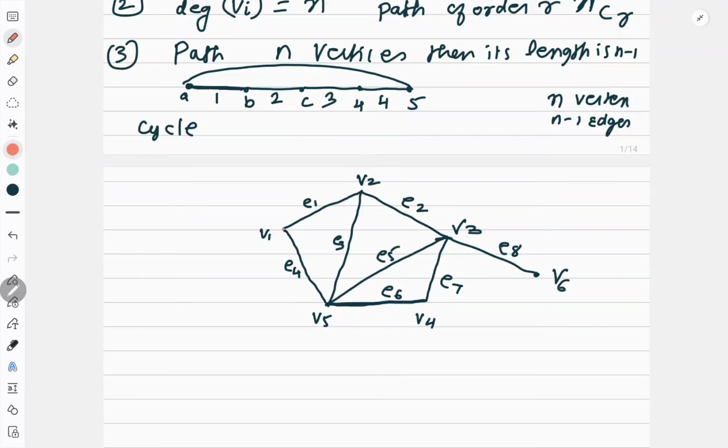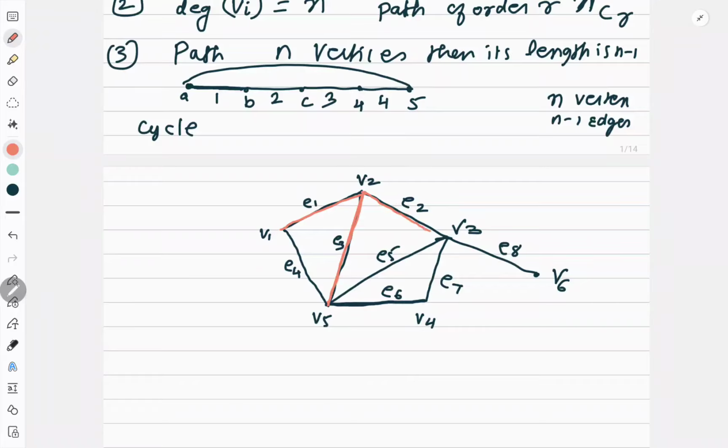I'm starting from V1, then I am going to E1, then I went to V2, then E3, then I went to V5. After V5, I went to E3 again, and then I reached V2.